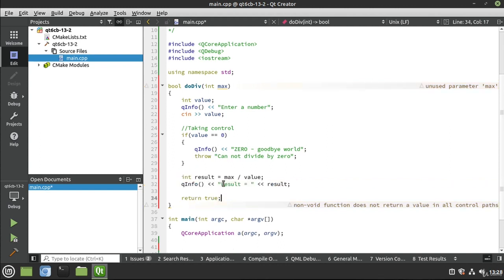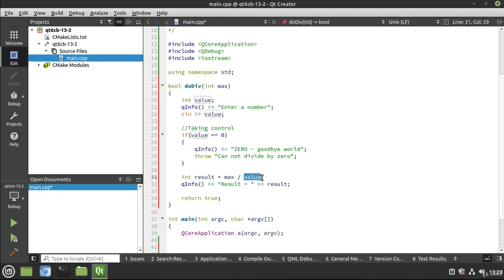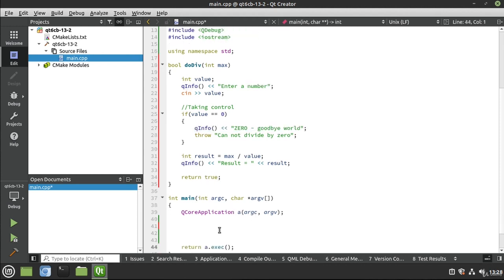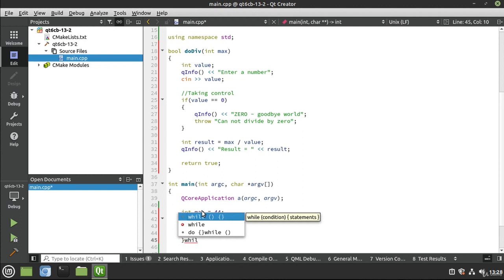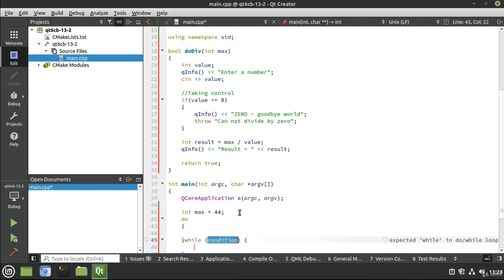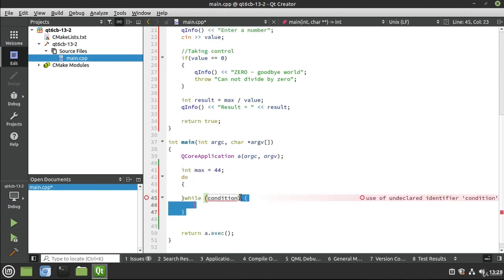I'm just going to, again, copy paste. I got int result, max divided by value. If we get here, this should not be 0, and we should not see that division by 0 problem. And then we can return true. I am not a huge fan of infinite loops, so I'm going to demonstrate how I would do a loop. You can do it any way you want, but this is just how I would do it. Say do, and then I want to go while, and uh-oh, the IDE has betrayed us. There we go.